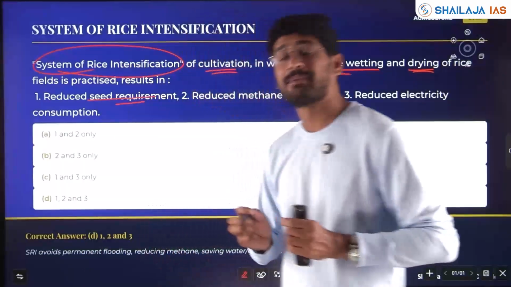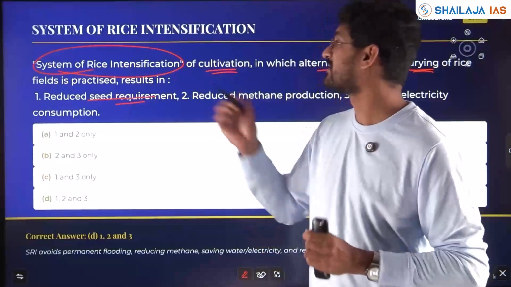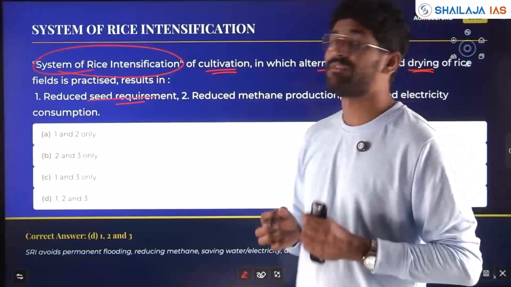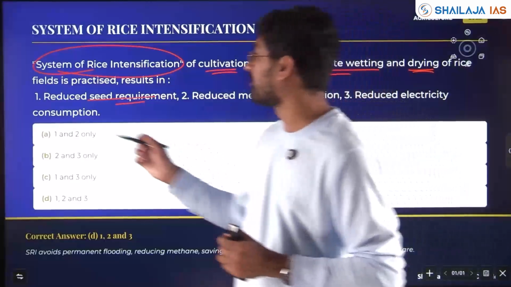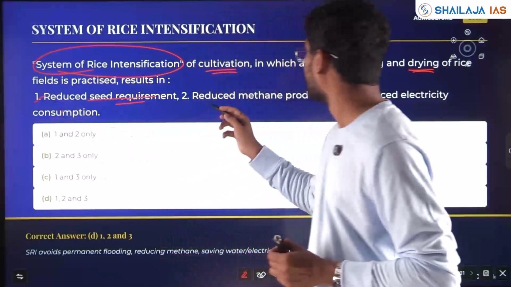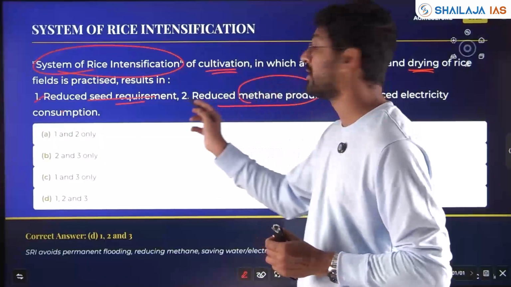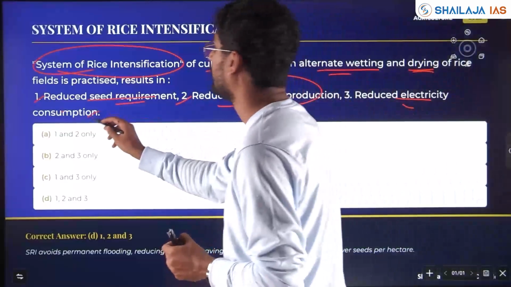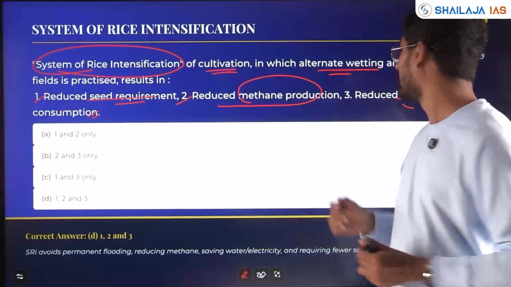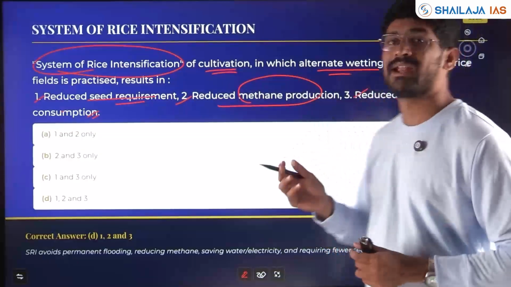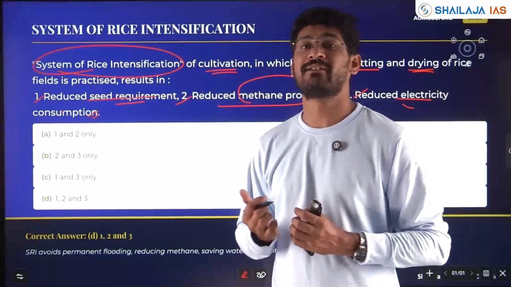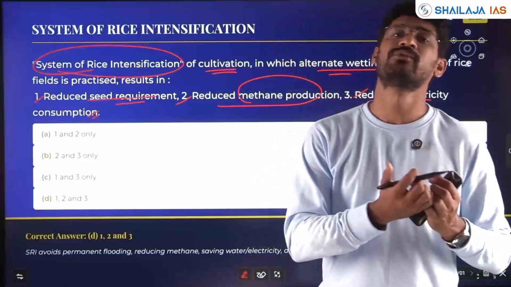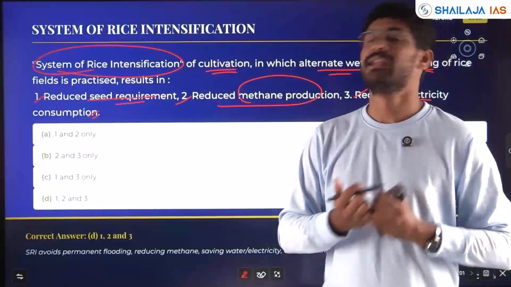Yes, if you are adopting the new SRI, system of rice intensification, reduced seed requirement, reduced methane production, that is what we are focusing on, reduced electricity consumption. If we are pumping less water, with alternative wetting and drying of fields, and we are using less water, that means we are using less power for irrigation.